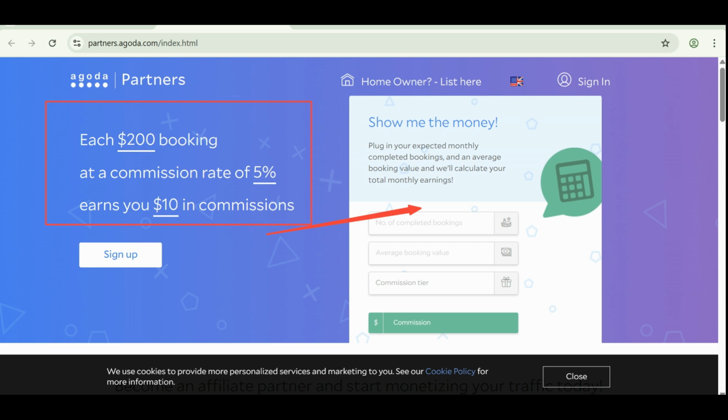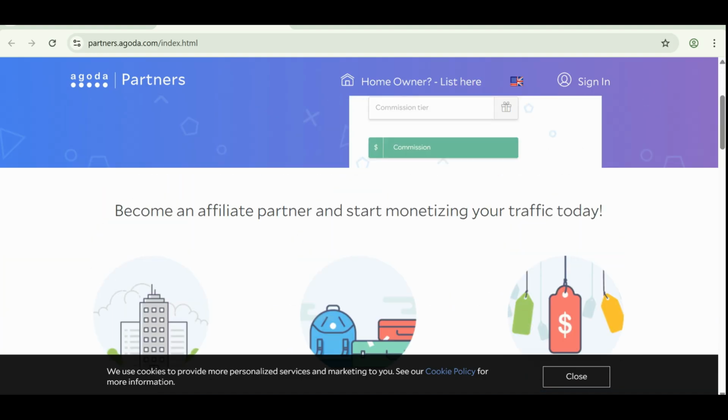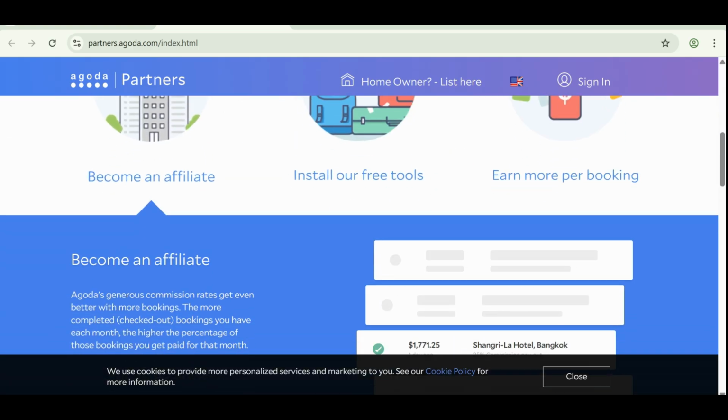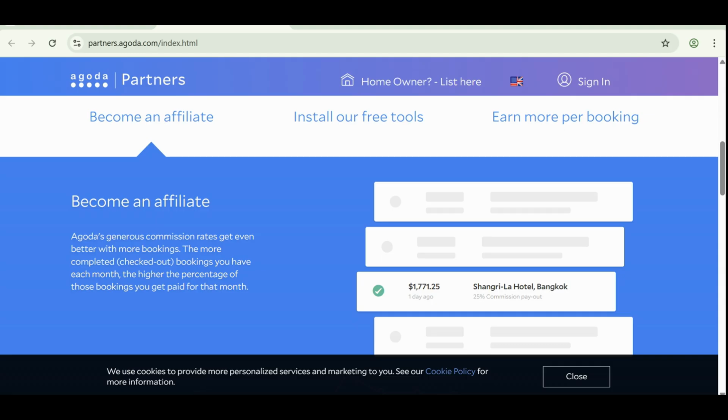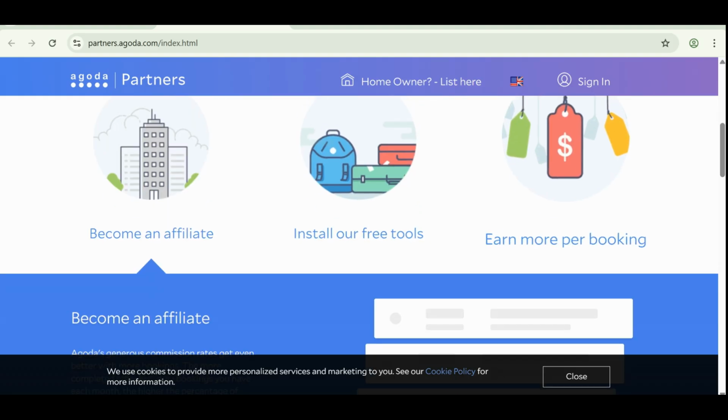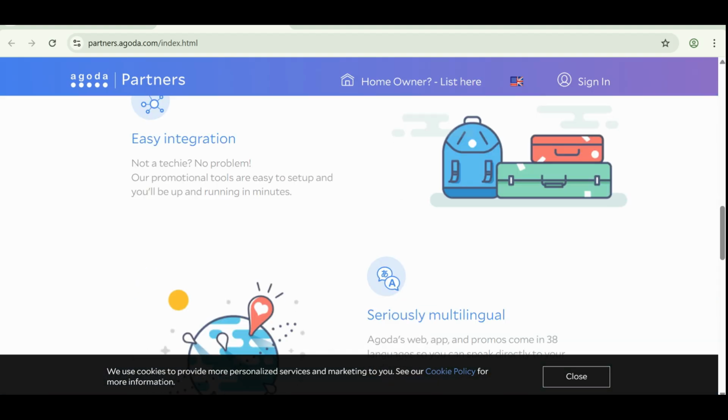So let's say you want to sign up. Before we go back, I have this one: to become an affiliate partner and start monetizing your traffic. What you need to do is become an affiliate, and that means Agoda Genius commission rates get even better with more bookings. The more completed checkout bookings you have each month, the higher the percentage of those bookings you get for that month. Also, you have free tools, and after that you earn more per booking. You can get started earning more per booking.